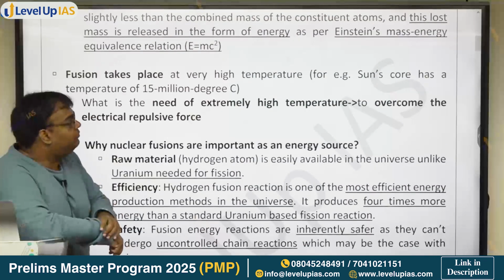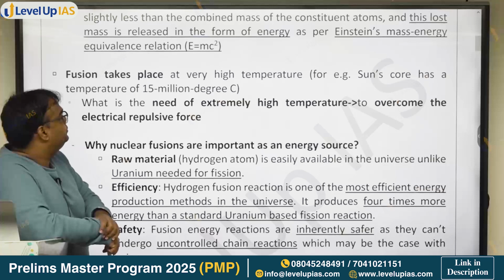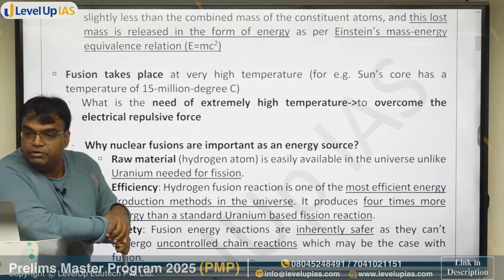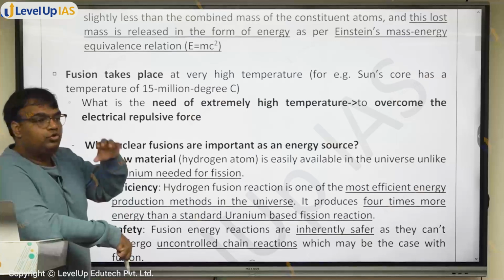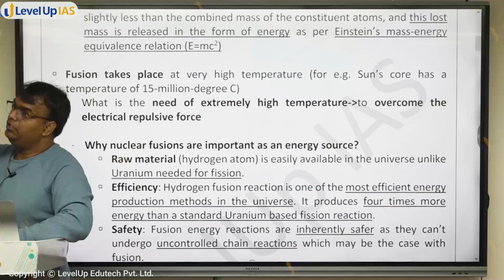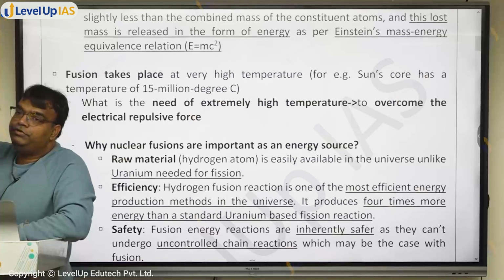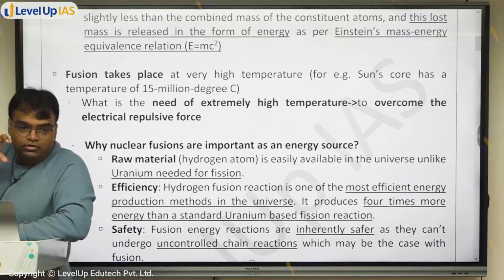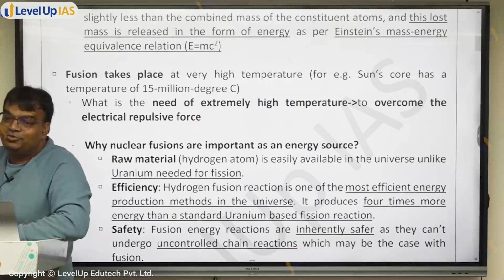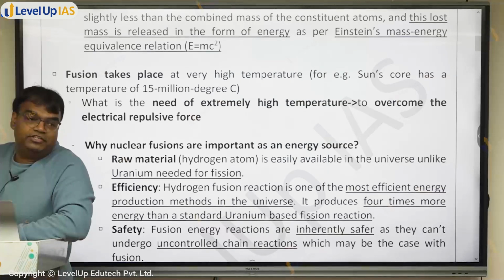Fusion takes place at very high temperature. जैसे in the sun, the fusion reaction takes place at 15 million degrees Celsius. अब देखो, how did we divide the sun? We had the core, radiative zone, and convection zone. Fusion was not taking place in the radiative zone. Fusion was not taking place in the convection zone.